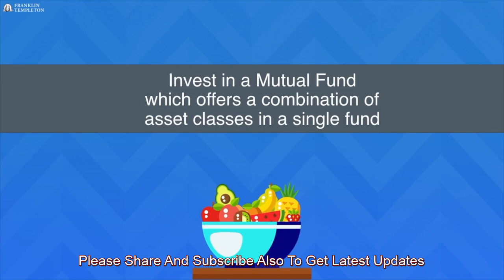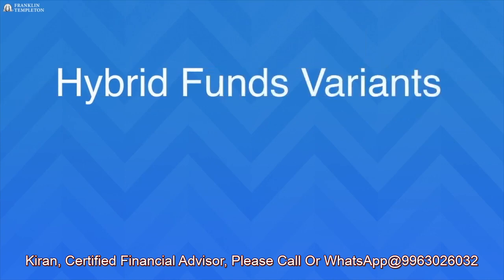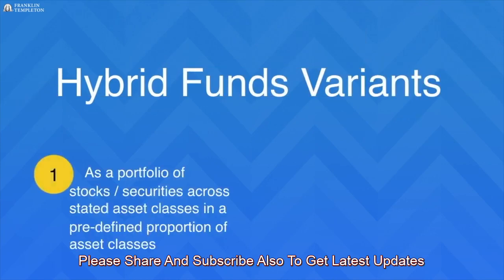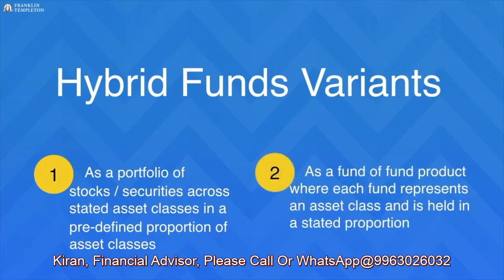Hybrid funds offer a ready-made diversified asset allocation combination to investors, thus avoiding the hassles of investing in individual asset classes on their own. Hybrid funds come in two variants. 1. A portfolio of stocks or securities across stated asset classes in a predefined proportion of asset classes. And 2. A fund of fund product where each fund represents an asset class and is held in a stated proportion.